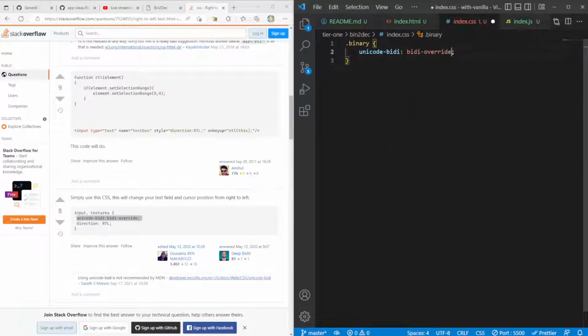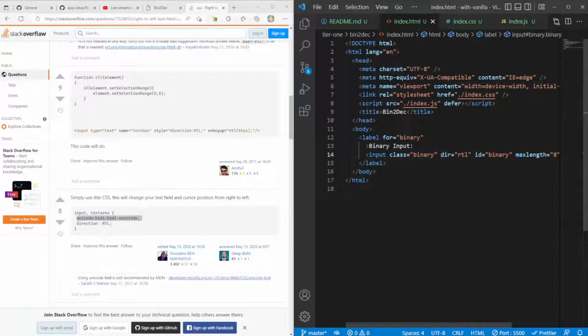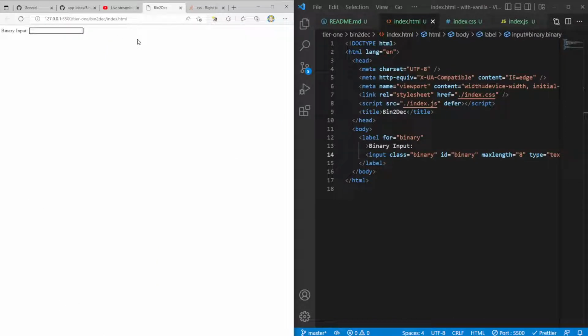Interesting. Bidi override. And since we're here, we might as well give direction RTL on this, and we can remove it as an attribute on this here. Let's see how this works. Oh, that's very cool. Now if I do 0, 1, right, sort of like how I would expect to be able to mess with these numbers. Yeah, that's very neat. I like that a lot.